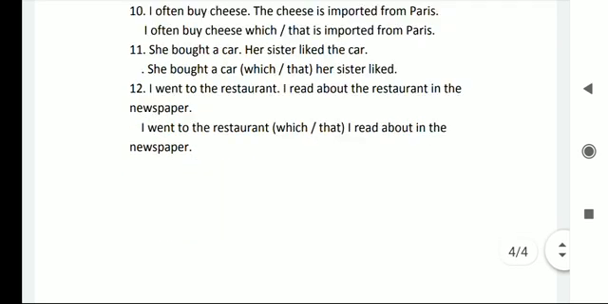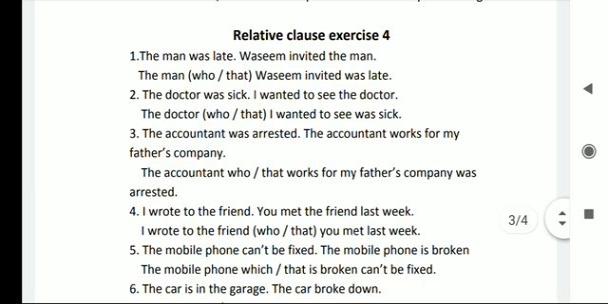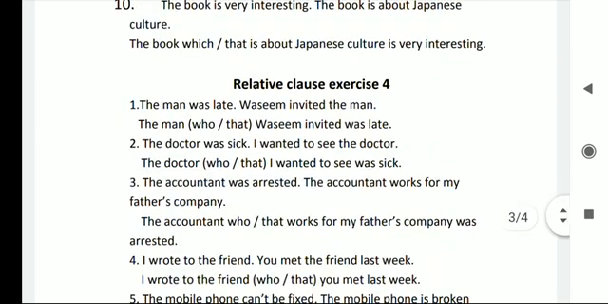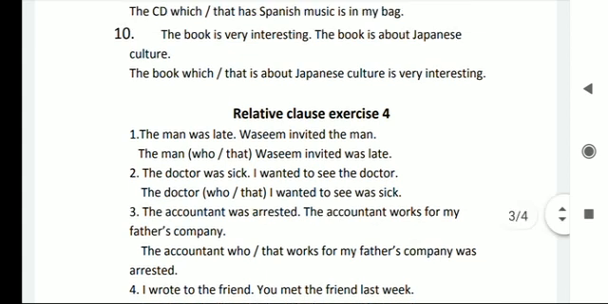Thank you. This was all about today's lesson. So we discussed 4 exercises based on relative clauses. Hope you have understood it. Thank you very much.